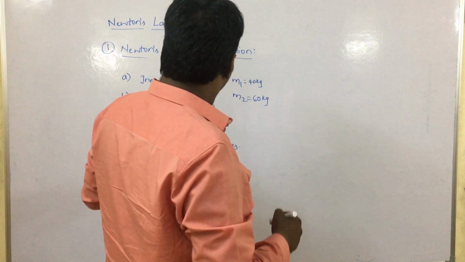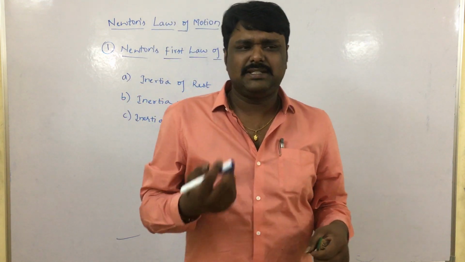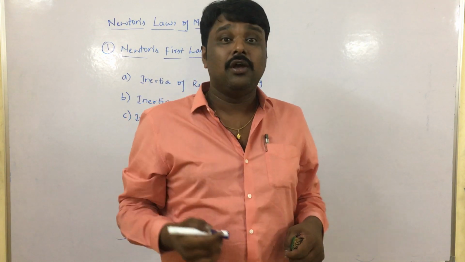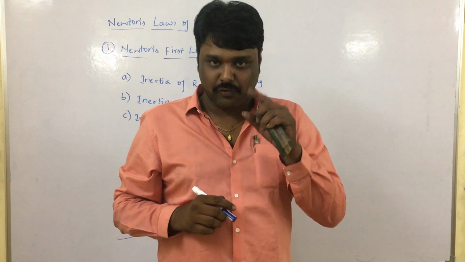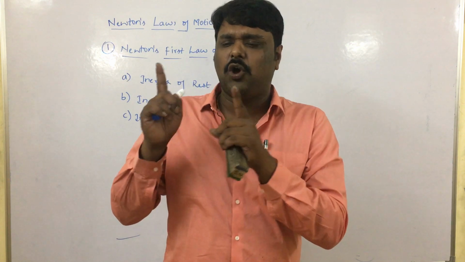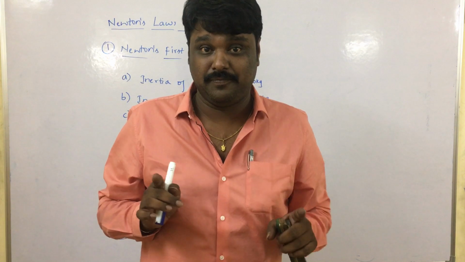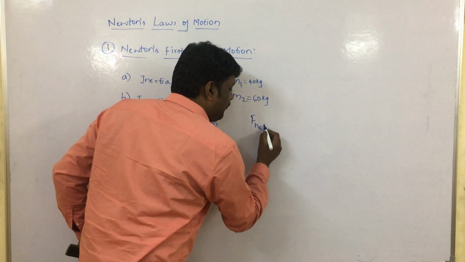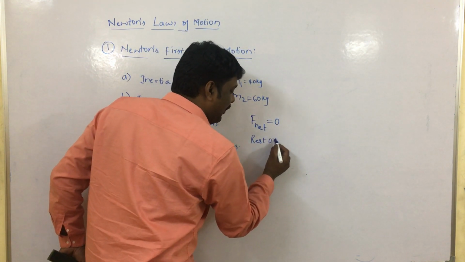Now let us define Newton's first law of motion. Newton's first law of motion states that every object continues to be either in the state of rest or uniform motion unless it is acted upon by an external force. That means when no net force is acting on an object, the object will be either at rest or in uniform motion. This is the important thing. That means when F net, the net force acting on an object, is 0, the object is either at rest or in uniform motion.